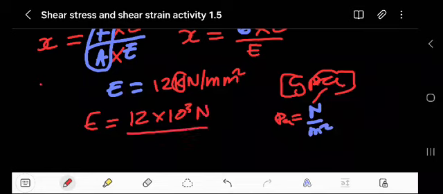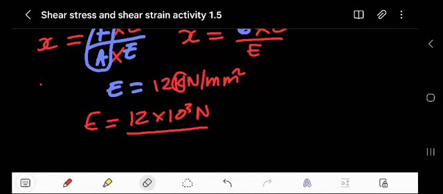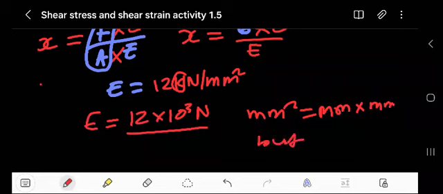Again here it's a millimeter squared. It's the same as millimeter multiplied by millimeter, but you know that meter is equal to 10 to the negative 3, only one.